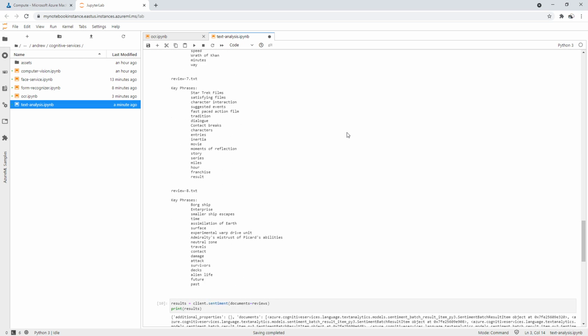We could probably actually correlate it with the actual results, because I did get these off of IMDb and Rotten Tomatoes. But yeah, there you go. That is text analysis.